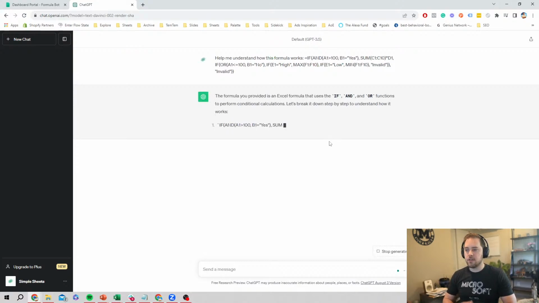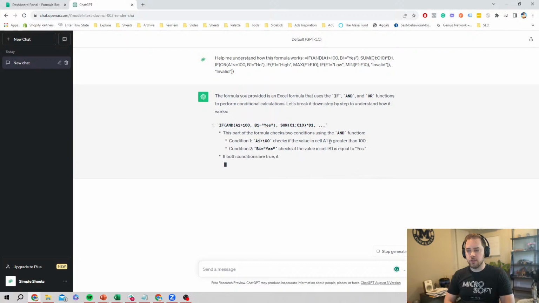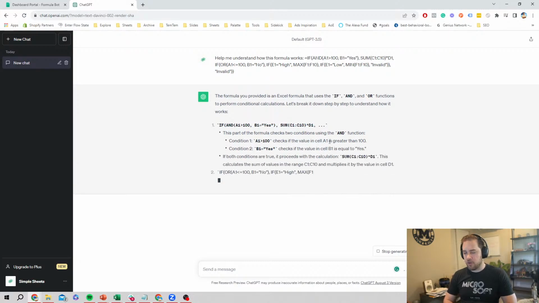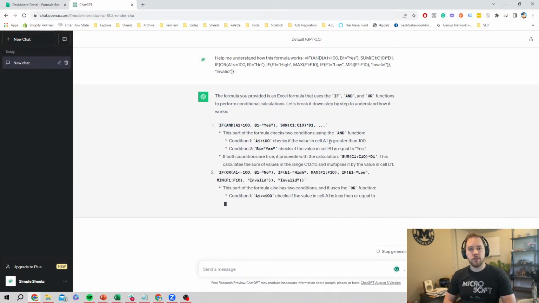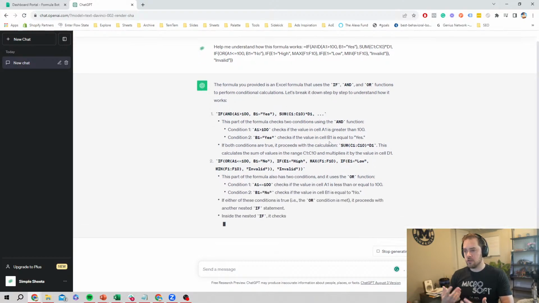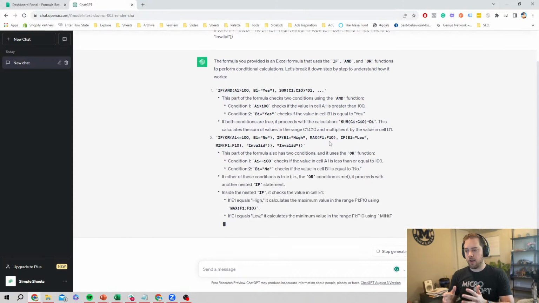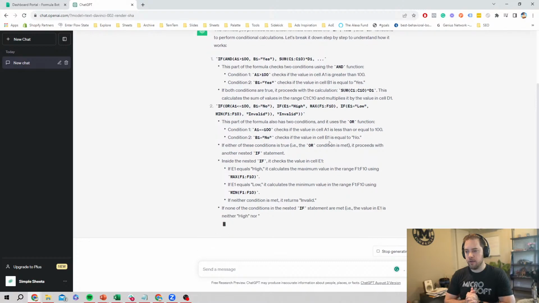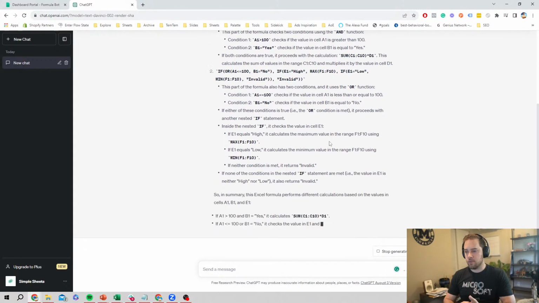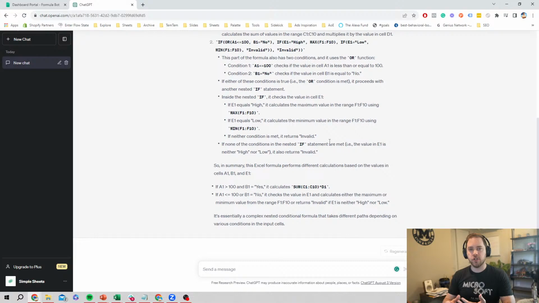And you'll see it starts to break apart what is going on in this formula, right? So I don't have to go through and understand all this. All I need to do is ask ChatGPT. ChatGPT jumps in, starts parsing it out for me, telling me what every single thing does in this formula. And I can just read these words in plain language, plain English here, and understand what's going on, right?